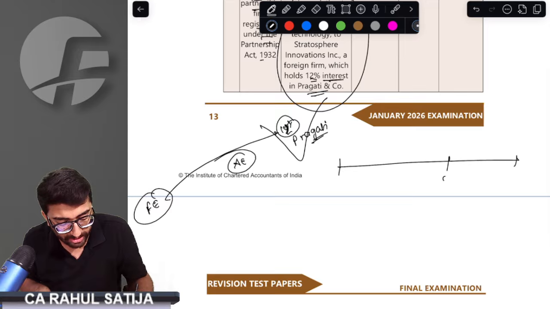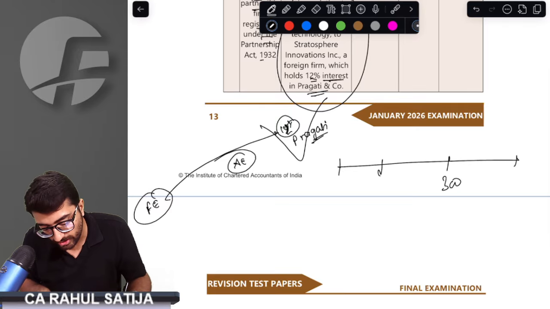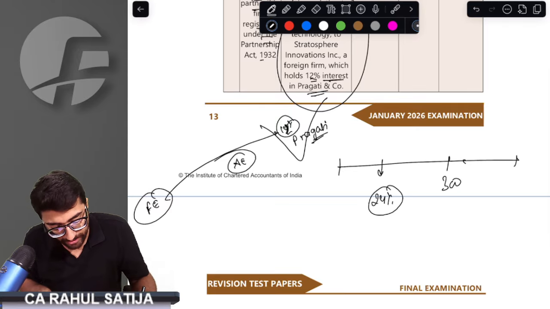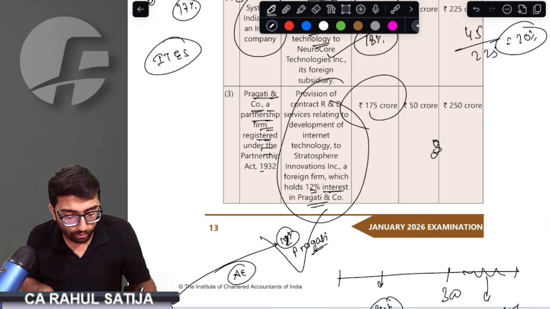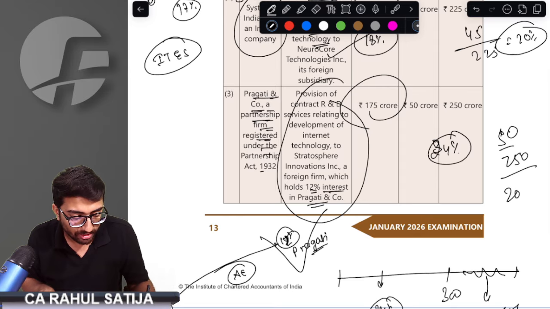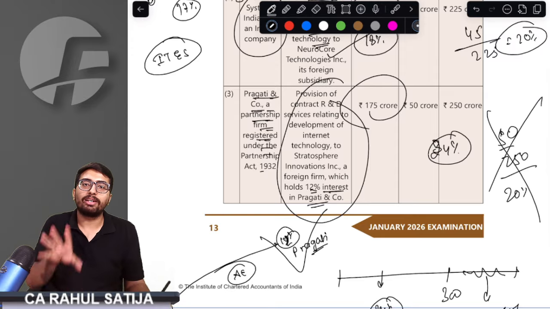Since they are involved in research and development, we have to check whether the transaction between them is up to 300 crore. If it is up to 300 crore, then 24% is to be offered. If it is beyond 300 crore, no safe harbor rules are allowed. In this case, since it is 175 crore, 24% is to be offered. It is offering 50 by 250, that means 20%, so safe harbor rules are not exercised.